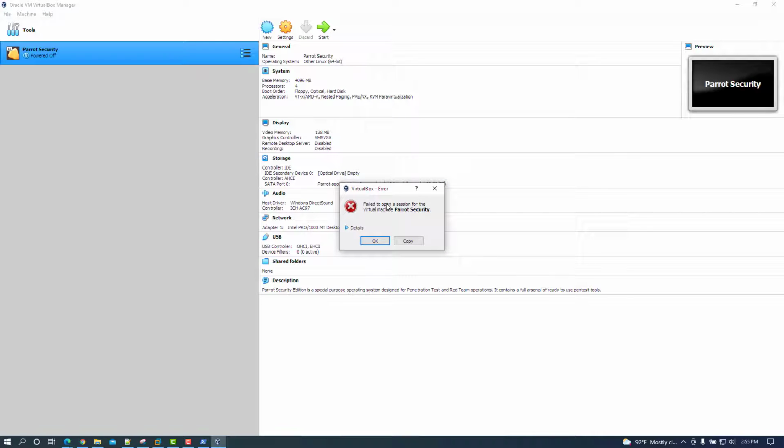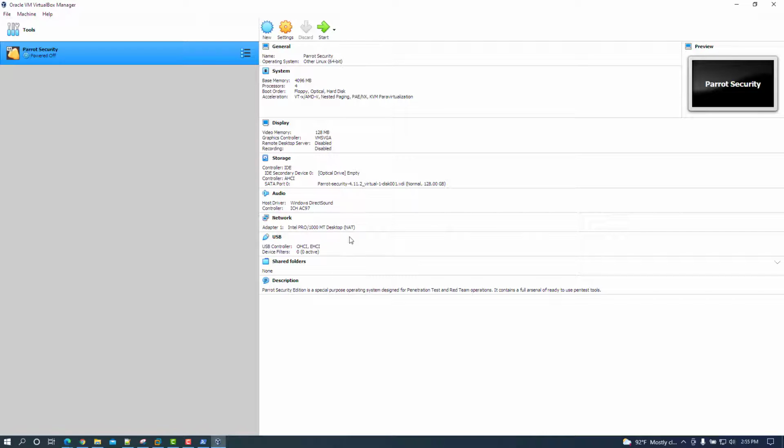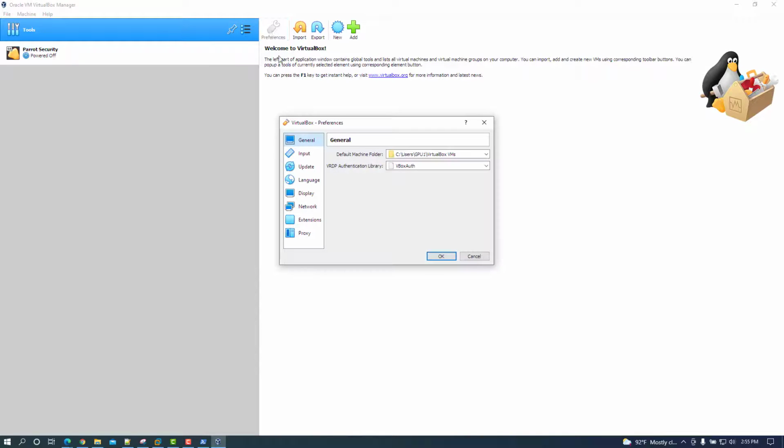And this is why I was saying that we need the VirtualBox extension pack. Go ahead and expand this. We're going to see implementation of a USB controller. How do we resolve that? Well, let's go ahead and exit out of here. Go up to Tools, Preferences, Extensions, and I'm going to add the extension pack that I've already downloaded.